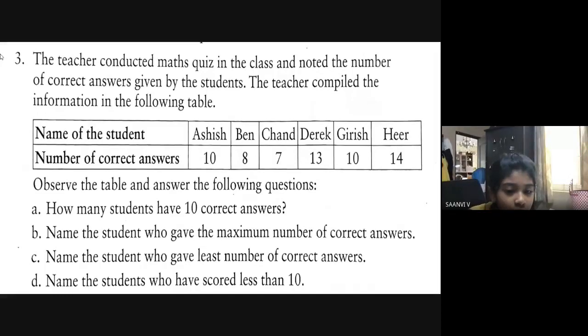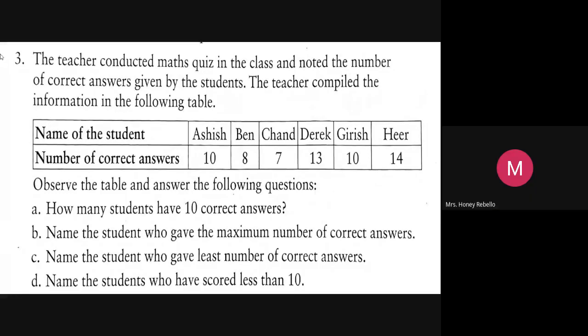Name the students who have scored less than 10. Less than 10. That means you have to see the table over here.